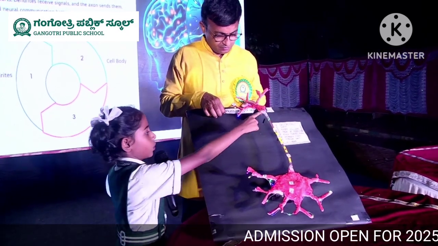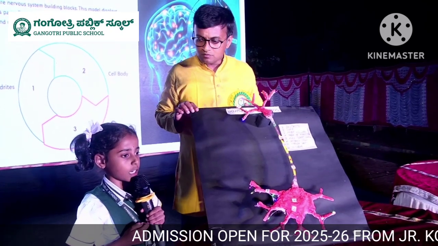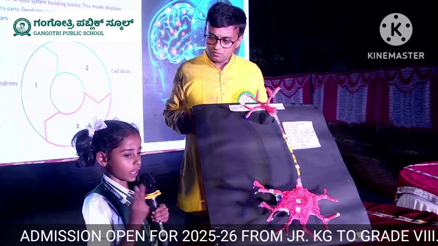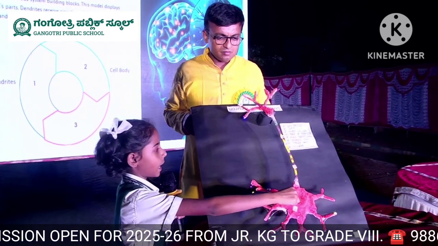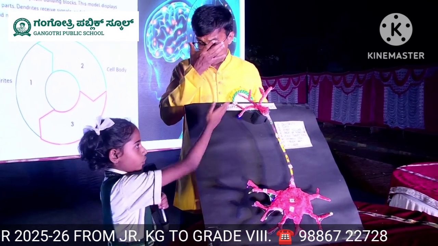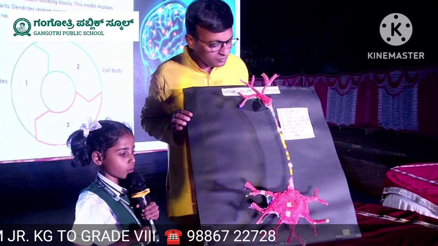A neuron varies in shape and size depending on its function and location. All neurons have three different parts: dendrites, cell body, and axon. Parts of a neuron. Following are the different parts of a neuron.